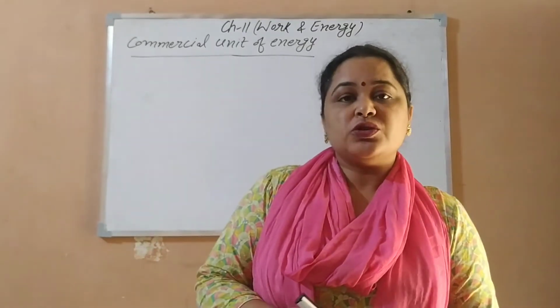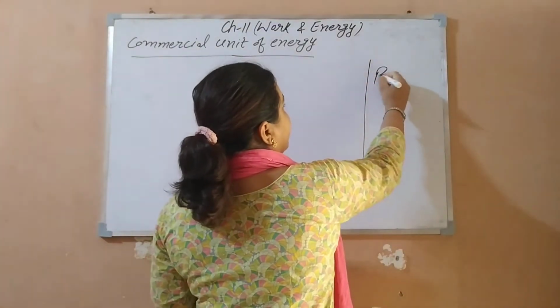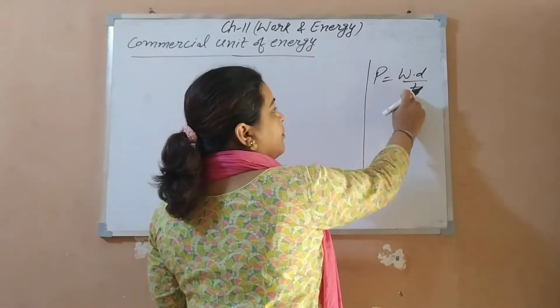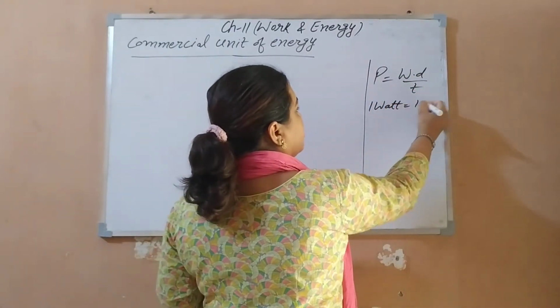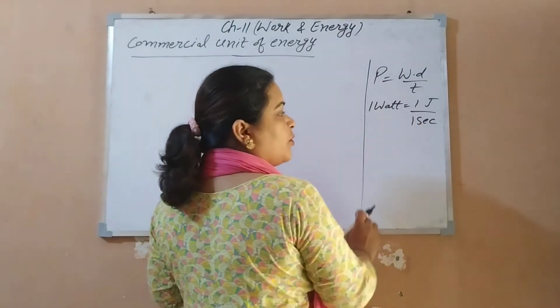You know that in the last class we have done about power. What have we done? Power is the rate of doing work, means work done upon time is known as power. And what was the unit? 1 watt is equal to 1 joule upon 1 second.